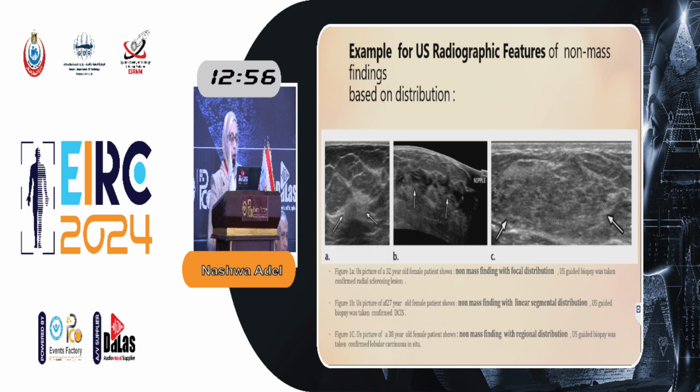Figure A, ultrasound: a 32 years old female patient with a non-mass finding with focal distribution. Ultrasound-guided biopsy was taken, confirming radial sclerosing lesion. Figure B shows a 27 years old female with a non-mass finding with linear and segmental distribution. Ultrasound-guided biopsy was taken, confirming DCIS. Figure C is for a 35 years old female patient with a non-mass finding with regional distribution. Ultrasound-guided biopsy was taken, confirming lobular carcinoma in situ.